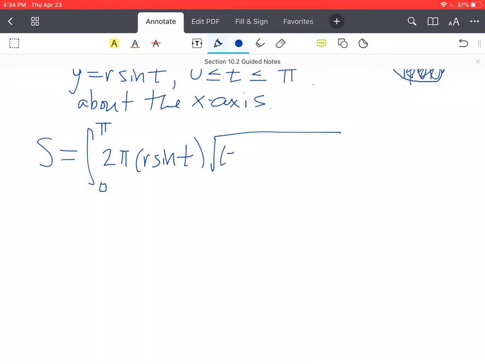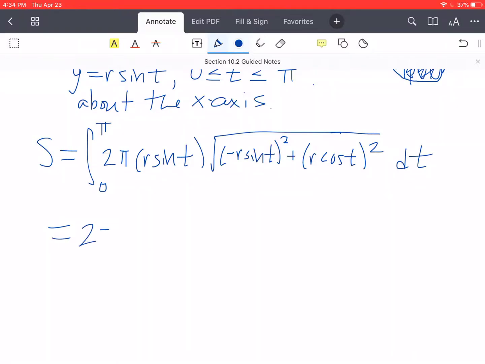That's negative r sine of t, the derivative of x, squared, plus the derivative of y, r cosine t, squared, dt.